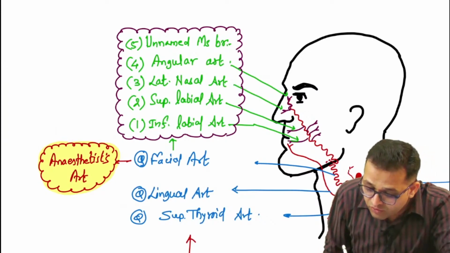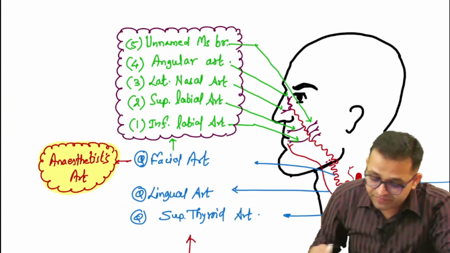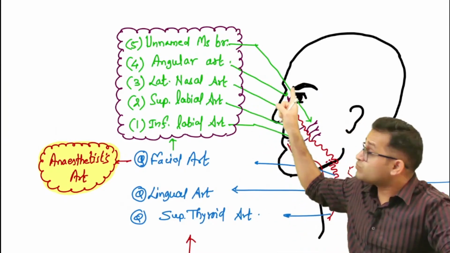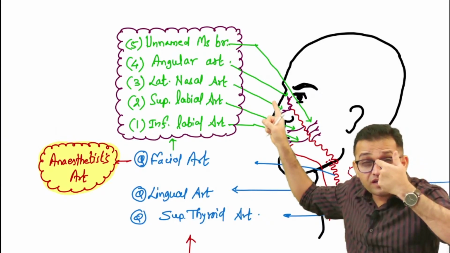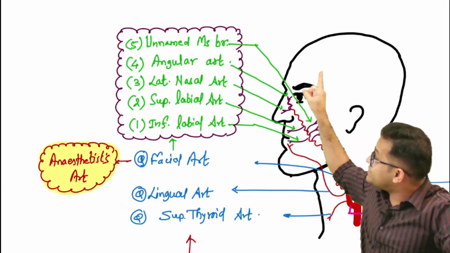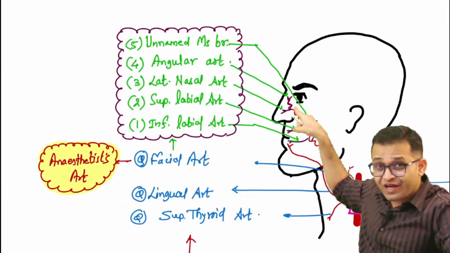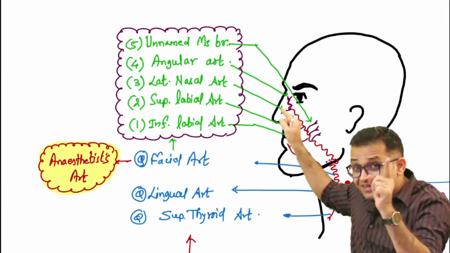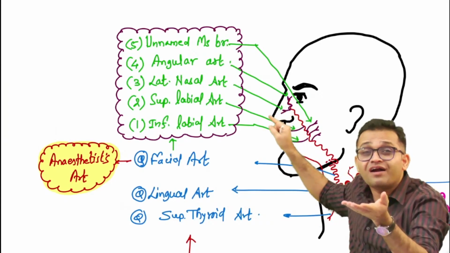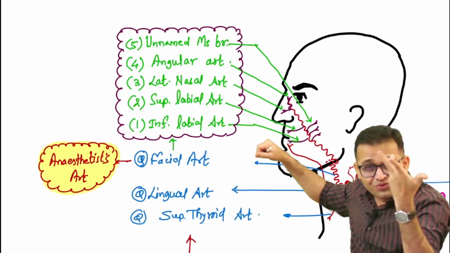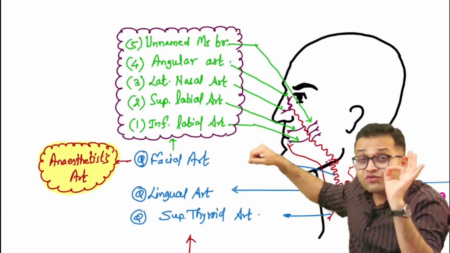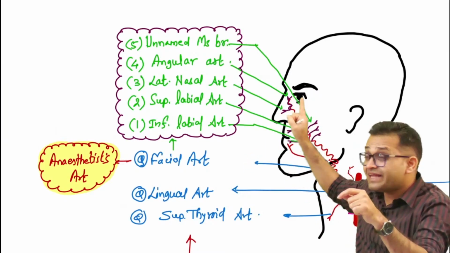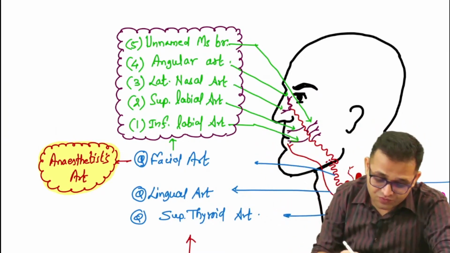Okay sir, a few more additional points I want to tell you for the INICET exam. Sir, this is our angular artery. It anastomoses with our supratrochlear artery. Supratrochlear artery is a branch from the internal carotid, and this is the branch from the external carotid. So remember the medial angle of the eye. It is the site where internal carotid artery and external carotid artery anastomose together. This is a beautiful concept. Now, there are only a few sites where internal and external carotid arteries anastomose together, among which this medial angle of the eye is there. Okay, it is one of the sites.